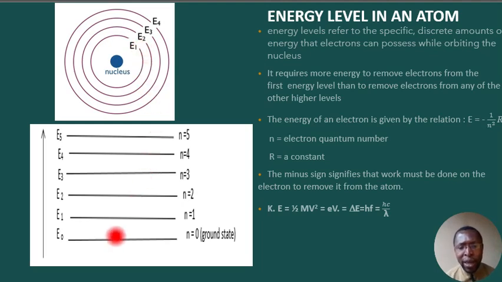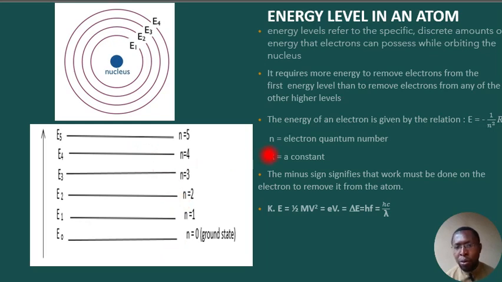The lowest energy level is called the ground state, and this n here represents the electron quantum number. When the electron quantum number is 0, that means the energy level is at the ground state. The energy level here is 0, as it is at the lowest value. So it goes from the lowest energy level to the highest energy level.